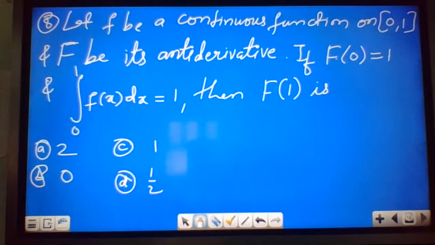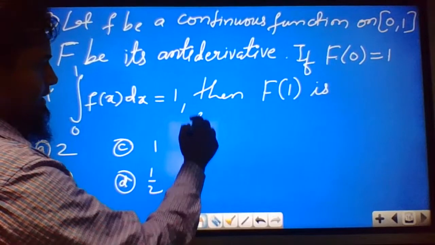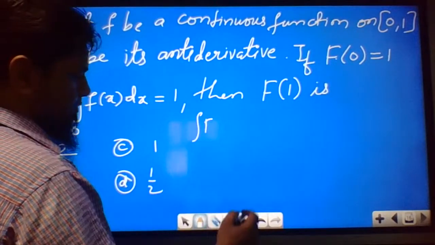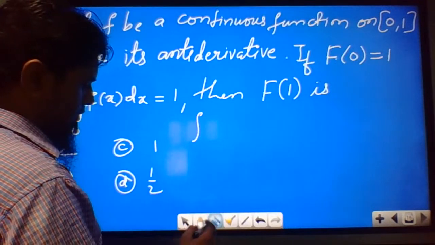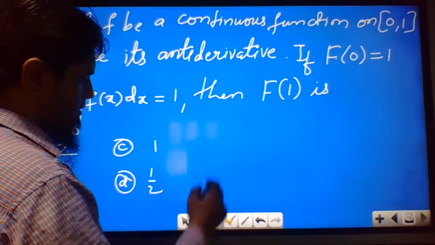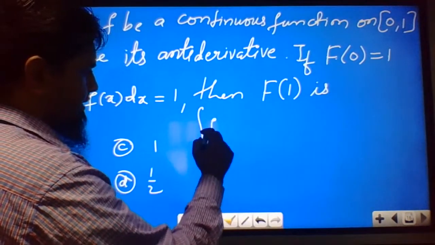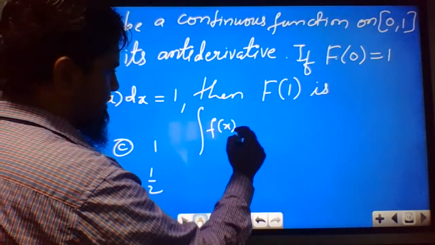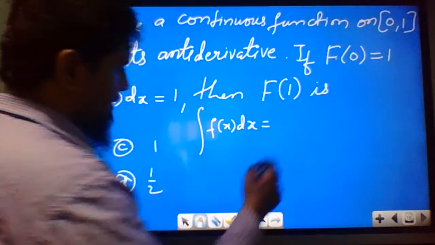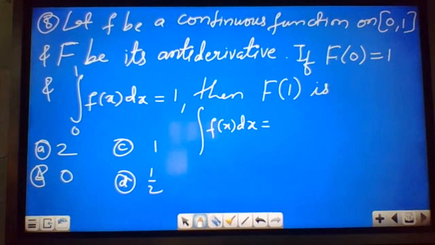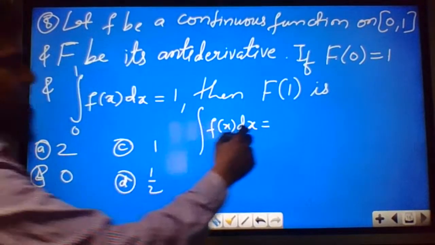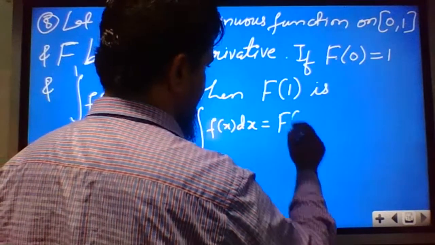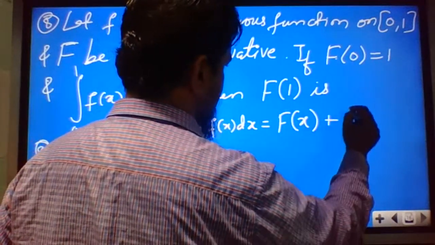So we know that integration of small f x dx is nothing but capital F x plus c, because this is the antiderivative. Antiderivative means integral. Integral is given capital F. So integral is F of x plus c.